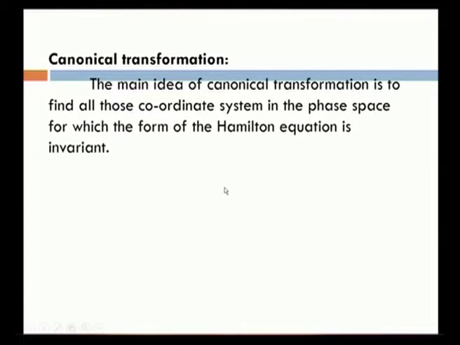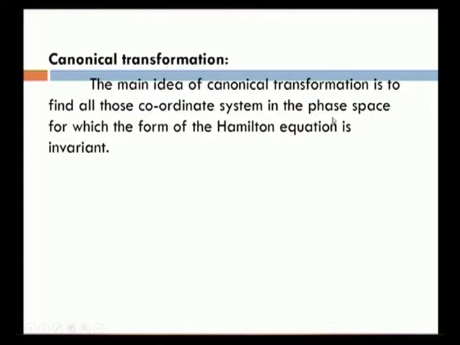Many transforms are there in mathematics. In the calculus of variation, this canonical transformation is an important concept. The main idea of canonical transformation is to find all those coordinate systems in the phase space for which the form of the Hamiltonian equation is invariant. That is the main aim of canonical transformation.